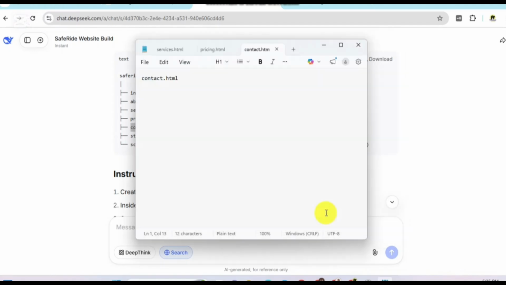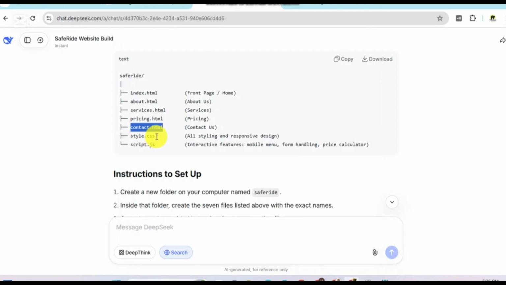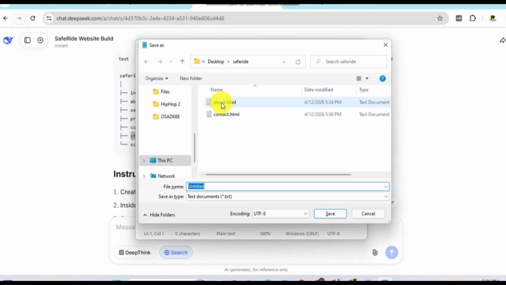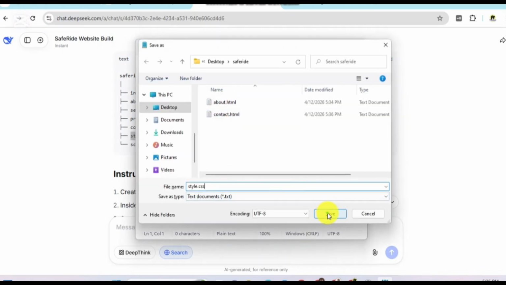Then we save contact.html. Remove this, it is empty, contact.html, pricing.html. Okay. Then the next thing is CSS, style.css. Go to our notepad, create an empty file, Ctrl S, paste style.css.